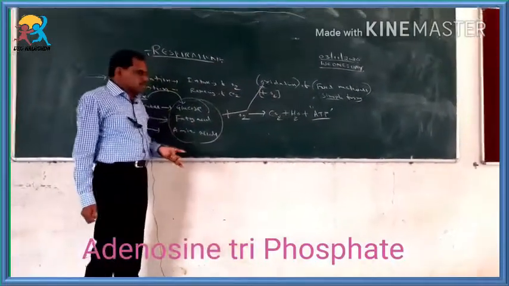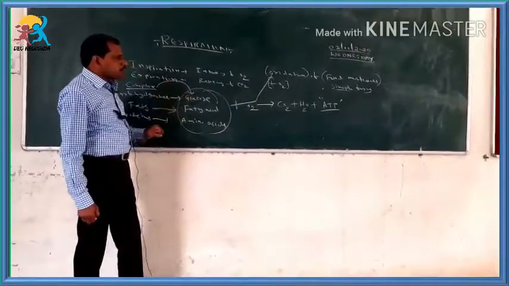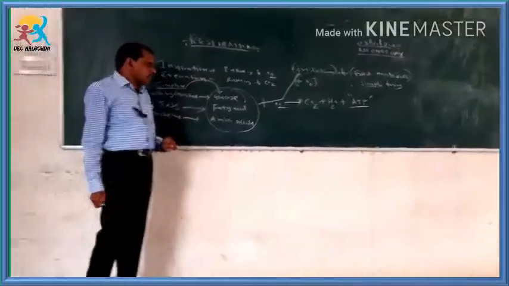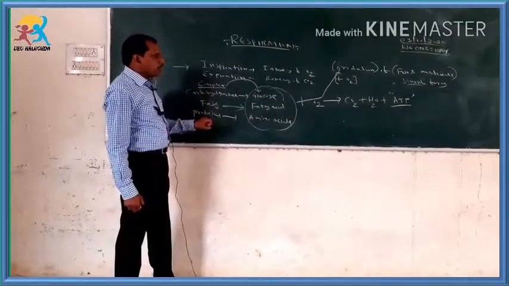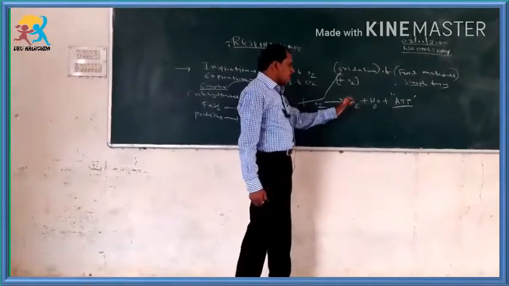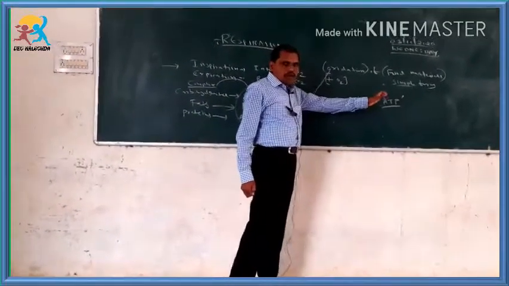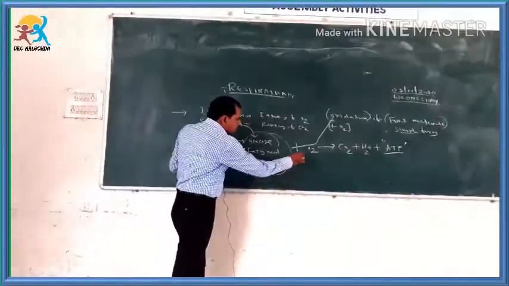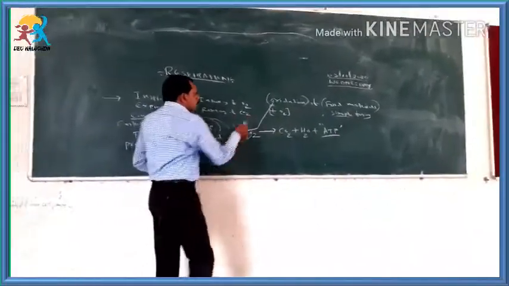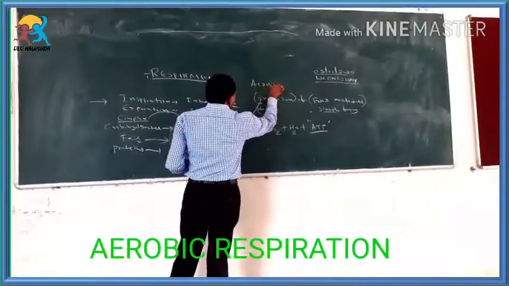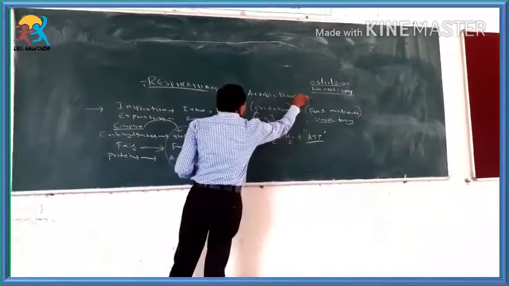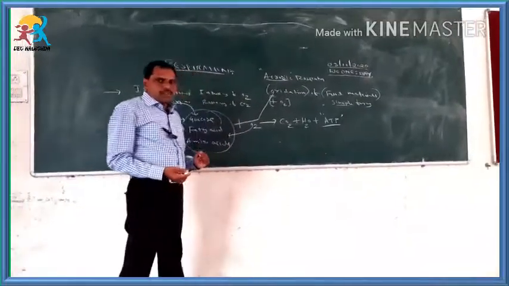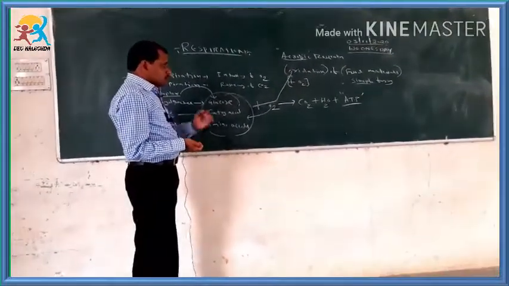So this is the definition. How can you define respiration at SSC level? At SSC standard, you have to define respiration as oxidation of food material to produce carbon dioxide, water and a large amount of energy in the form of ATP. Here, as the oxygen is being added, we can also call this respiration aerobic respiration. In Telugu we can call it Vayu Shwasakriya. Vayu means oxygen, Shwasakriya means respiration.